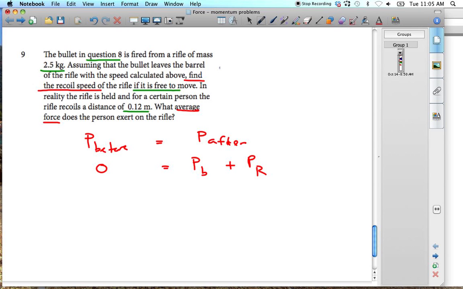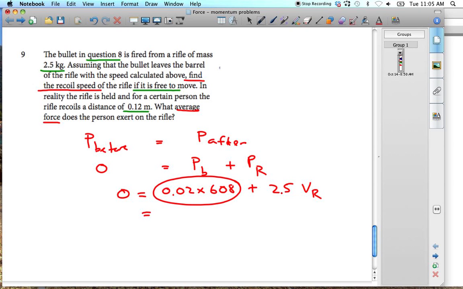So obviously the momentum of one is in the opposite direction to the momentum of the other. The momentum of the bullet is 0.02, the mass, times 608, I'll use the more accurate value, plus the momentum of the rifle, which is 2.5 times the velocity of the rifle. So we take this over to the other side and divide, and we would get our VR.